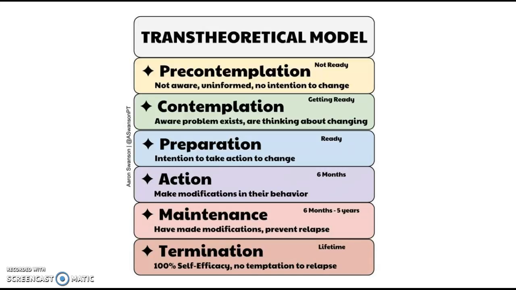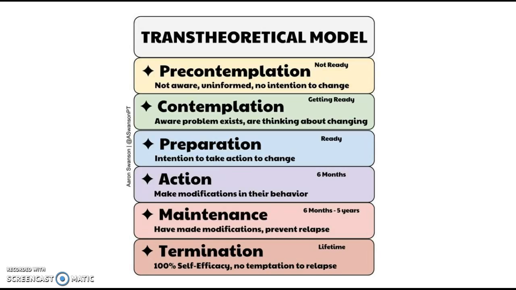So, moving on to the three theories for behavioural change when starting exercise. The first one is the trans-theoretical model. The trans-theoretical model states that there are 6 stages to exercise and creating an exercise-based lifestyle, or creating a routine that incorporates exercise into your lifestyle. So it's got 6 stages.